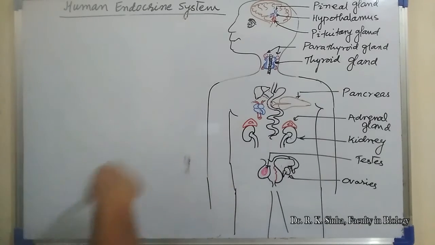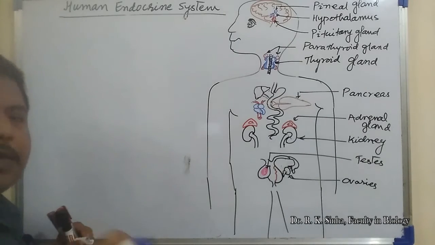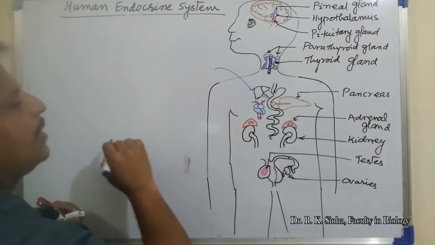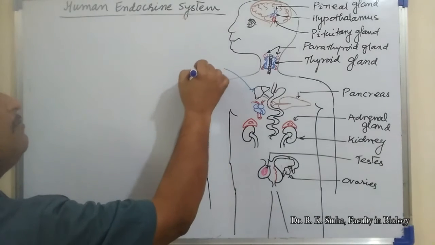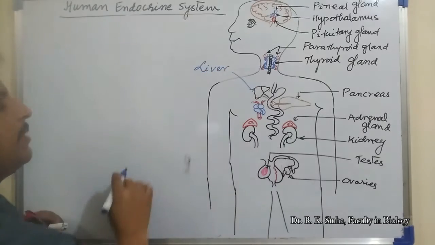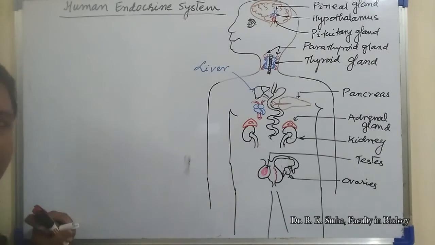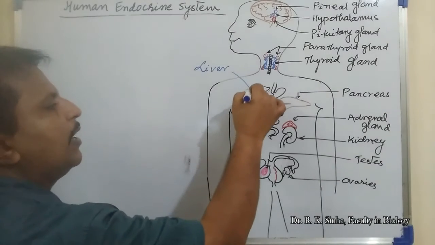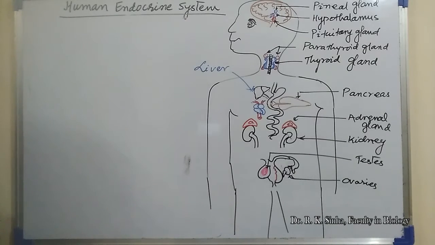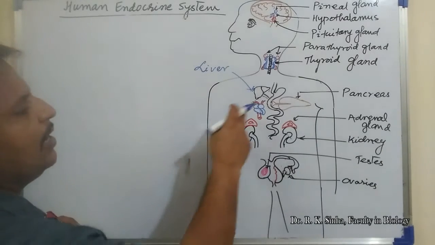Apart from these endocrine glands of the human body, some diffuse tissues also act as endocrine tissue, responsible for the synthesis and secretion of hormones. For example, this is the liver, and some cells of the liver help in the synthesis and secretion of hormones like somatomedins, also known as insulin-like growth factor.